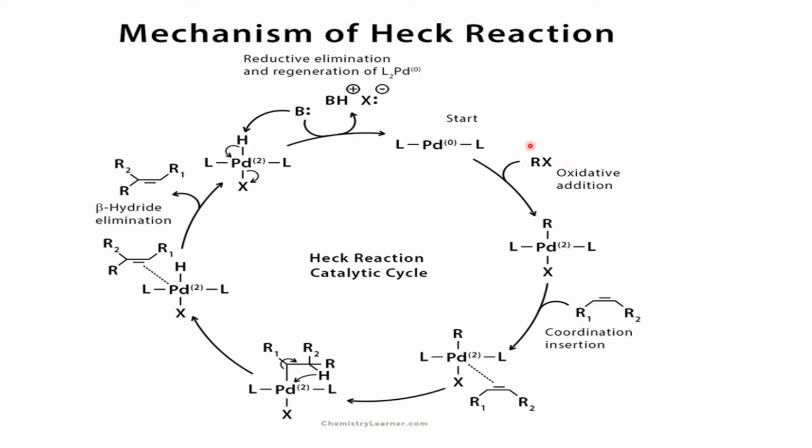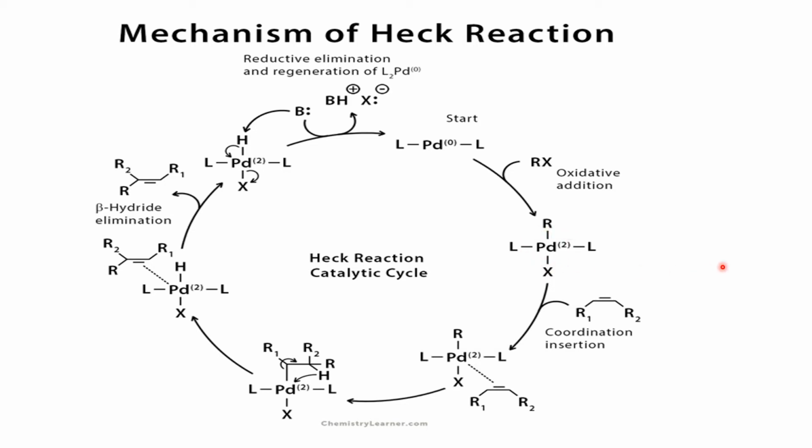Now see here, this is the alkyl halide or organohalide, RX. This reacts with the palladium so that between R and X, that means between the carbon halogen bond, the palladium will undergo insertion. Now the oxidation state of palladium has increased from 0 to +2.